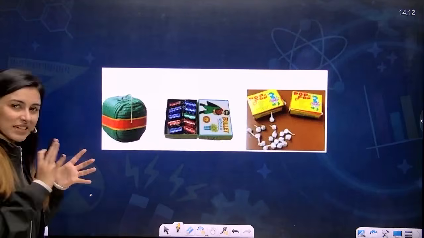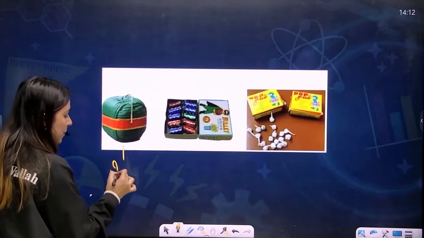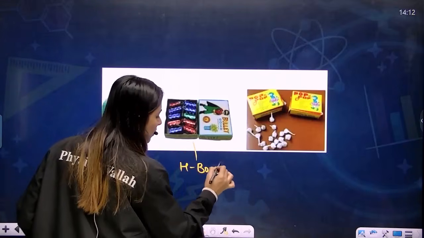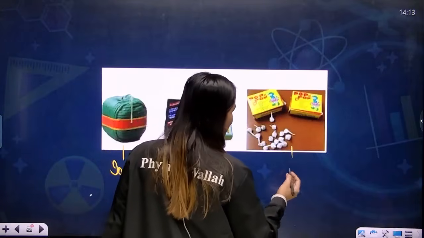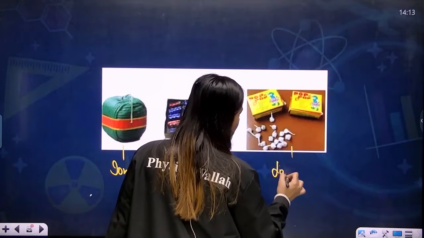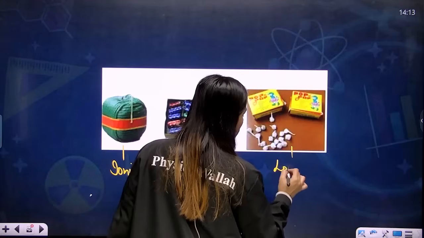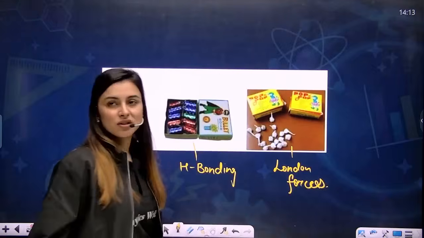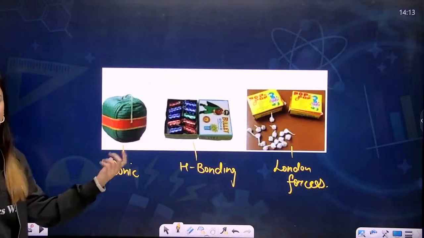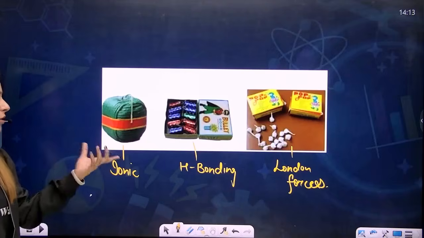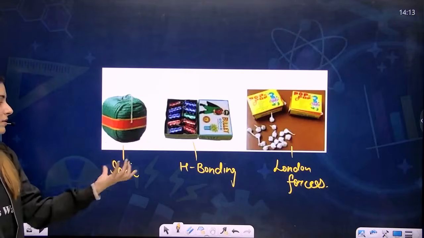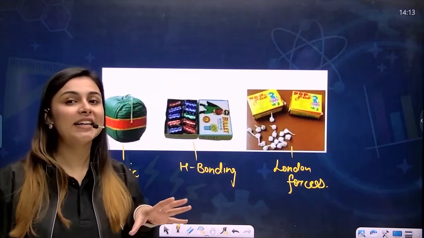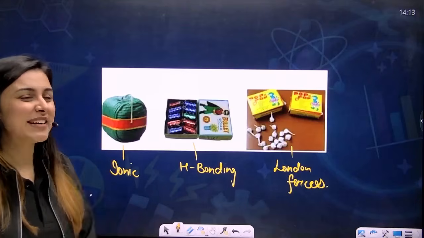So we can classify them as, let's say, this is ionic, this would be hydrogen bonding, then this would be your London forces. You'll get the idea about the interactions: the weakest interactions, strong interactions. Covalent are strong, but we are not discussing that. If we talk about these interactions, ionic is the highest, then hydrogen bonding, and then the London forces. I hope you got the idea what I wanted to tell you. Let's move forward, my dear students.